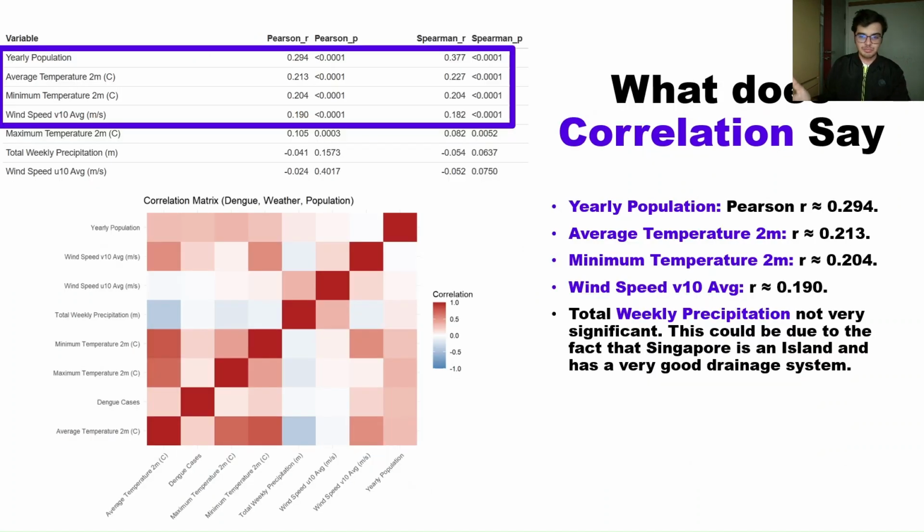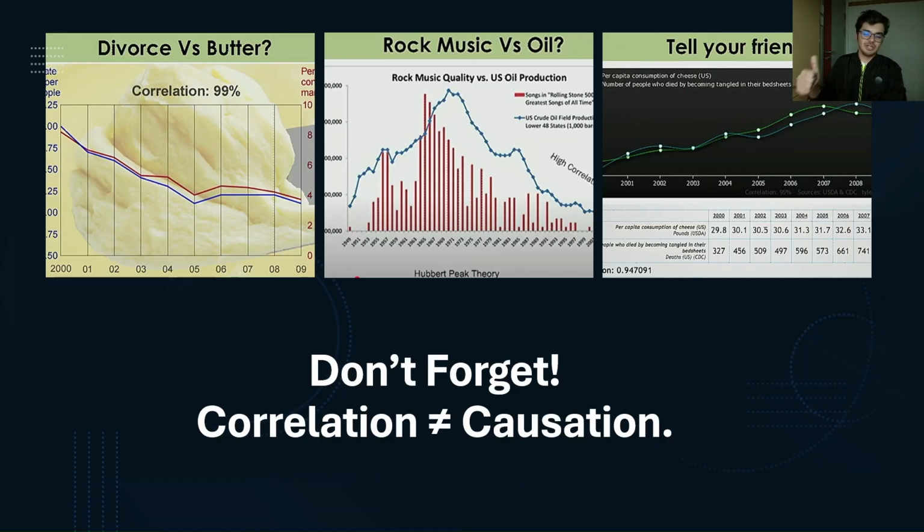Now, what does correlation point out? We find that population, average temperature, minimum temperature, and the wind speed are correlated. However, we cannot just account for simple correlation and a correlation heat map, because we should not forget that correlation does not mean causation.